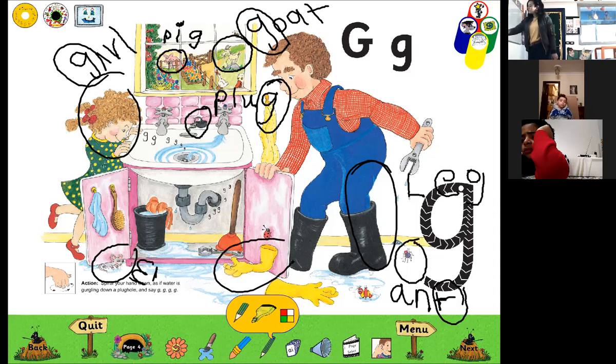What do you see here? What is this? Gloves. What is the first sound of the word gloves? G, g, g, gloves. What is this? Gloves. What is the color of these gloves? Yes, yellow.